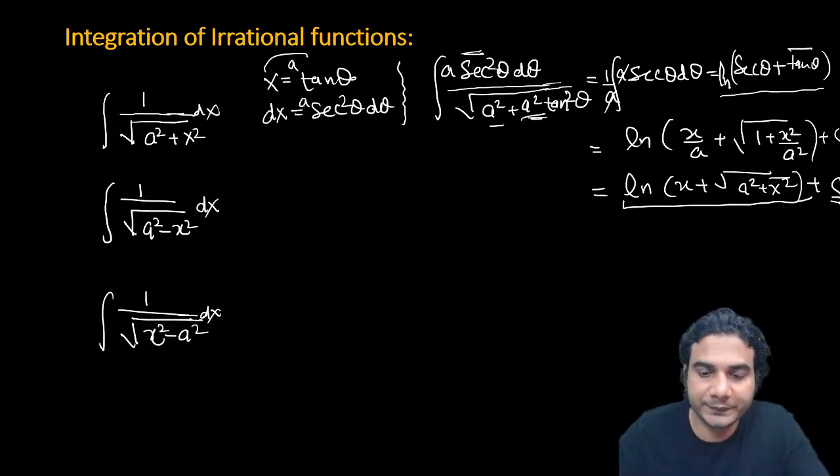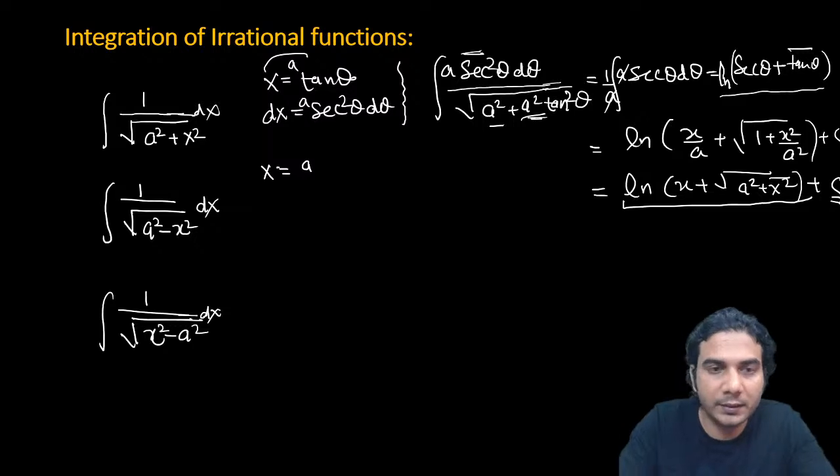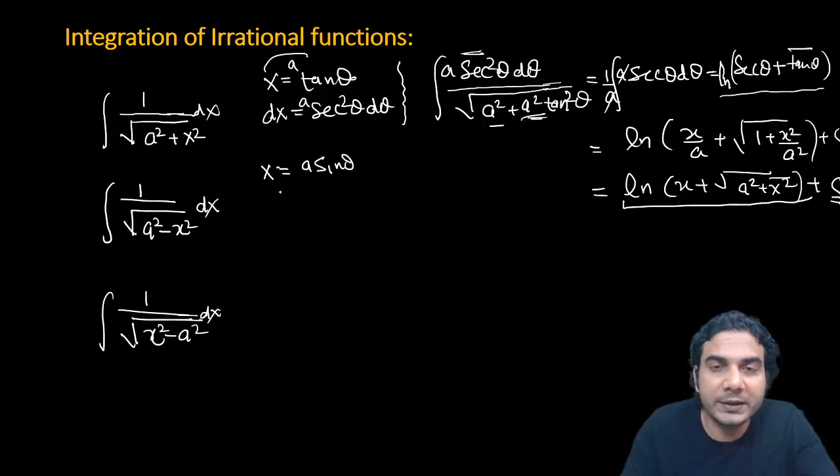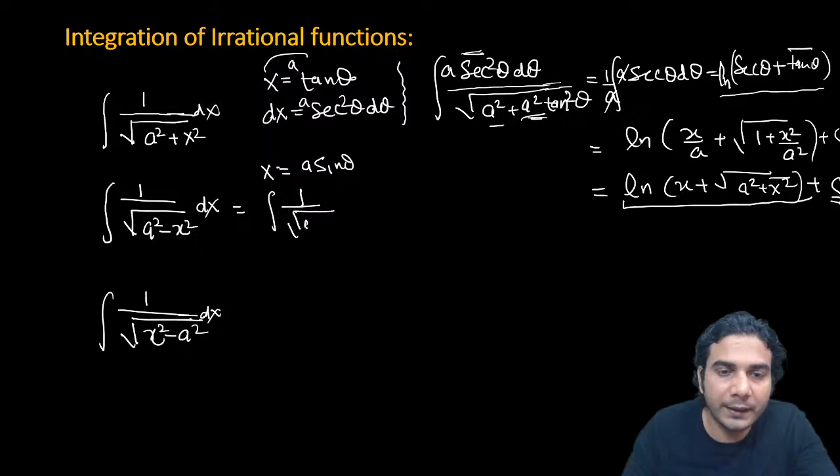Okay, so now let's put the substitution in this. If I put x is equal to a sine theta or cos theta, you can put, so a sine theta, all right. Whenever you have a square minus x square, this kind of trigonometric substitution can be done. Because we have done integration of trigonometric functions, it will be 1 upon under root of a square minus a square sine square theta, right?